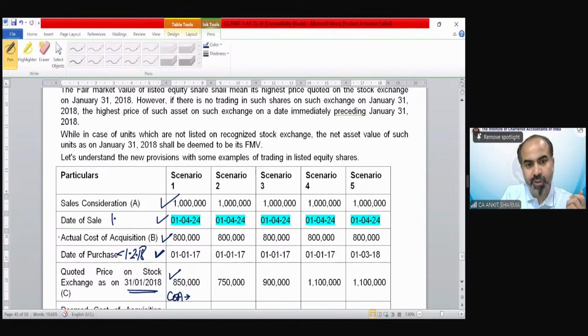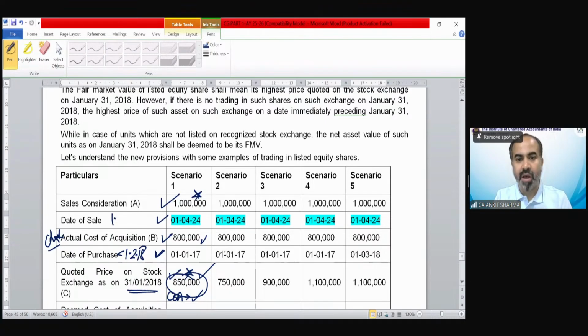Actual cost of acquisition, you have to take from the chart. If it is not given like this, we have to think about the chart provision and take it according to the chart concept. So this is my actual cost of acquisition. Now we have to compare the FMV and sale consideration, and we need the lower. Out of 10 lakh and 8,50,000, the lower would be 8,50,000. Then the lower needs to be compared with the actual cost of acquisition. Higher would be my cost of acquisition. So in this case, my cost of acquisition would be 8,50,000. Absolutely correct. Well done, students.